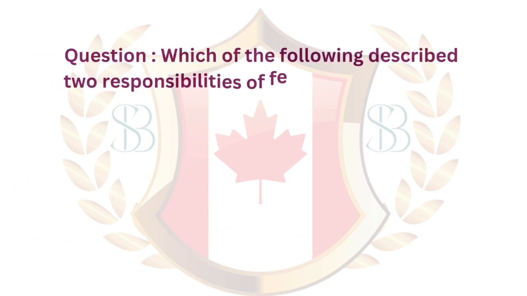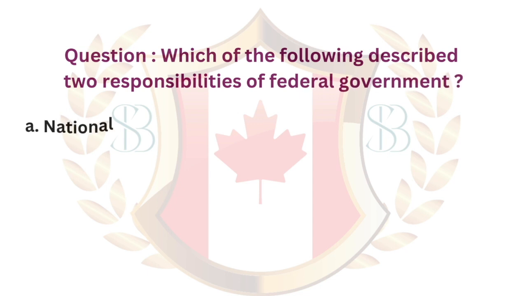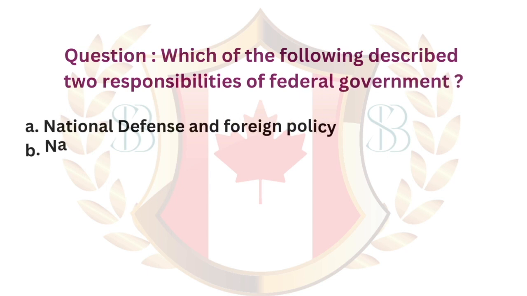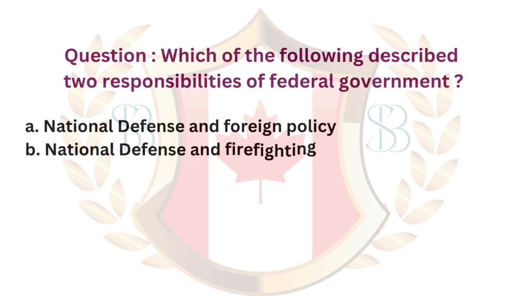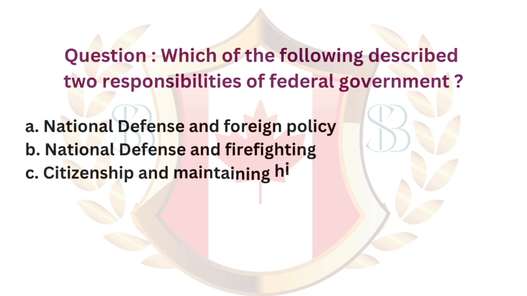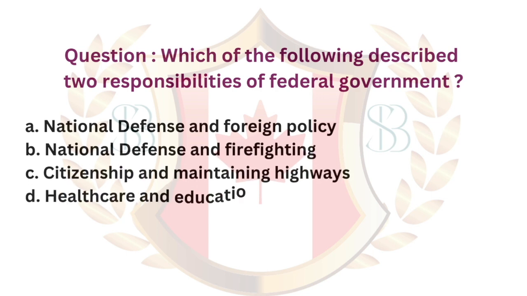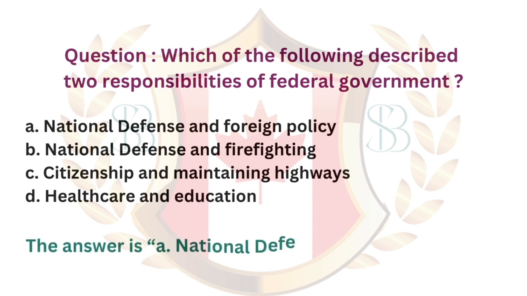Question. Which of the following describe 2 responsibilities of the federal government? A. National defense and foreign policy. B. National defense and firefighting. C. Citizenship and maintaining highways. D. Healthcare and education. The answer is A. National defense and foreign policy.